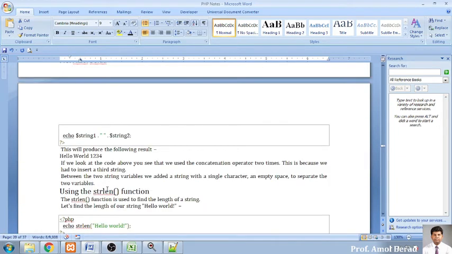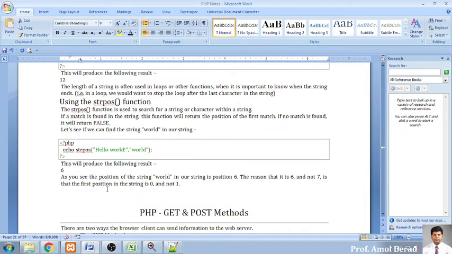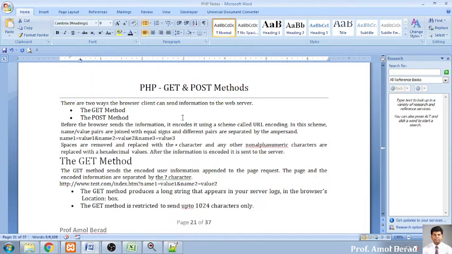So we'll move further, because I want to move to the most important concept of the GET and POST methods. This is the most important thing, and it is nothing but a milestone. This is the first step of moving from static pages to dynamic pages.